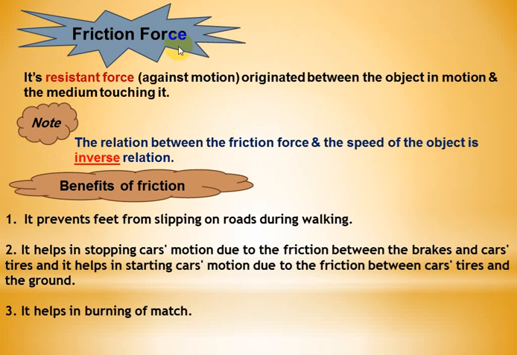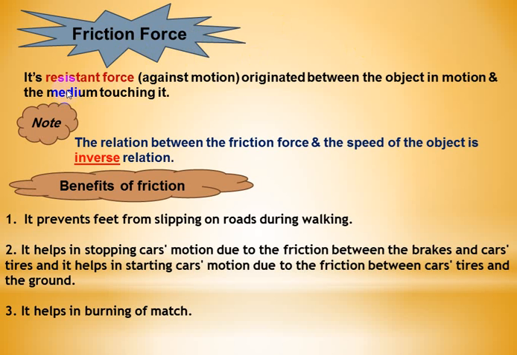The friction force. Do you remember from previous years that when a body moves on a surface, touching occurs between them? This touching is called friction.